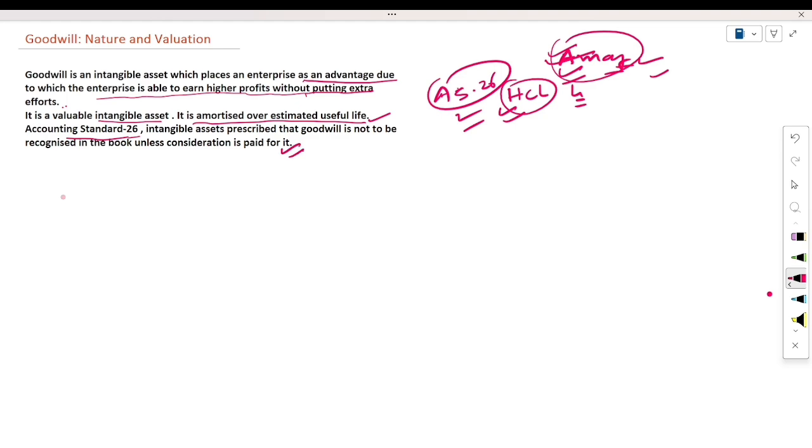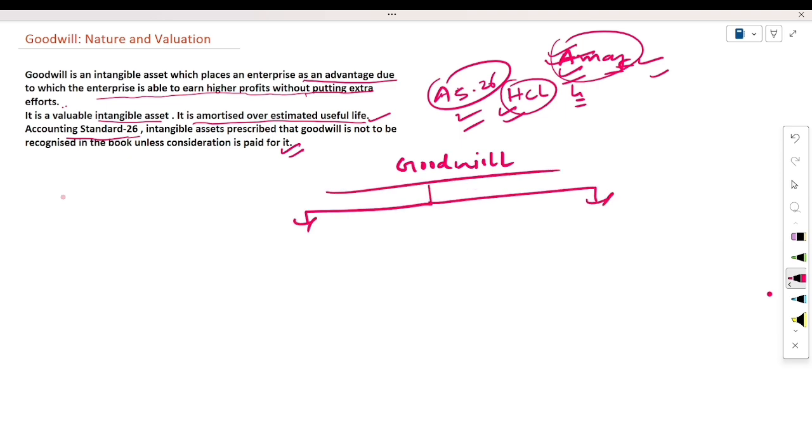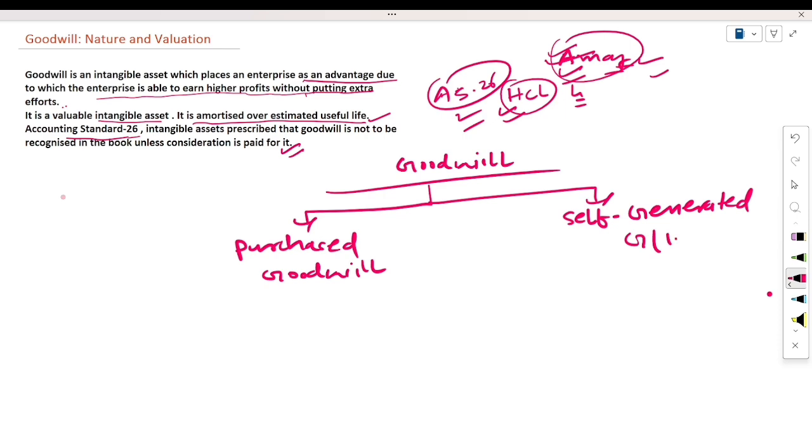Here we will learn two types of goodwill. Type 1 of goodwill is purchased goodwill, and type 2 of goodwill is self generated goodwill.